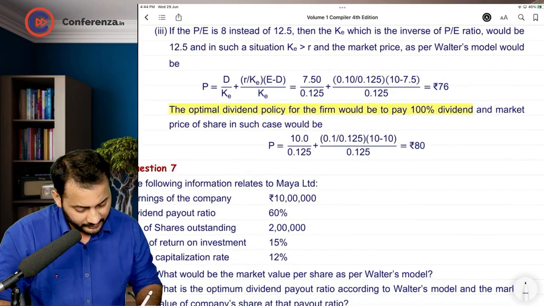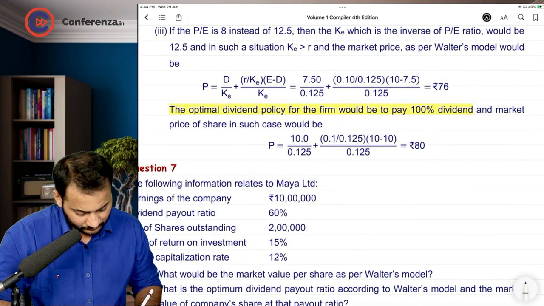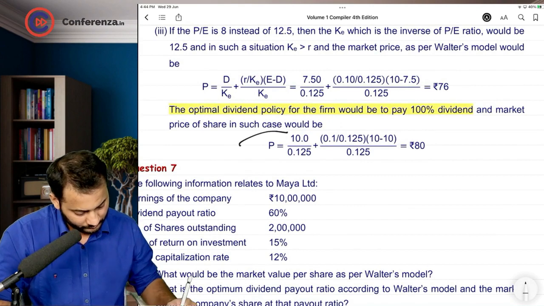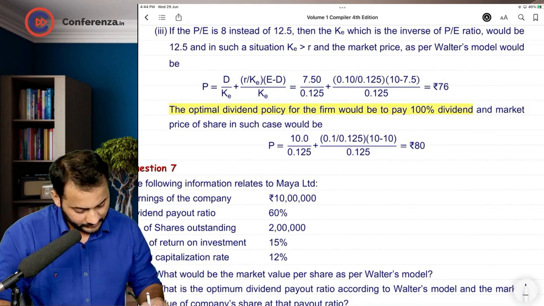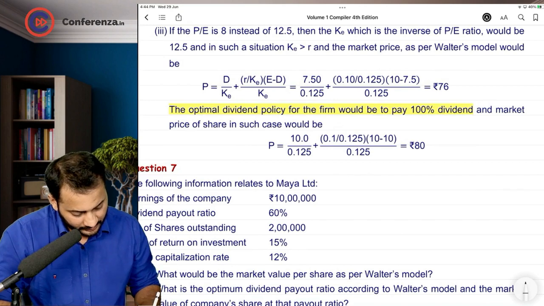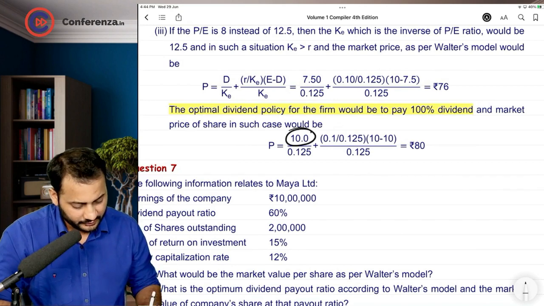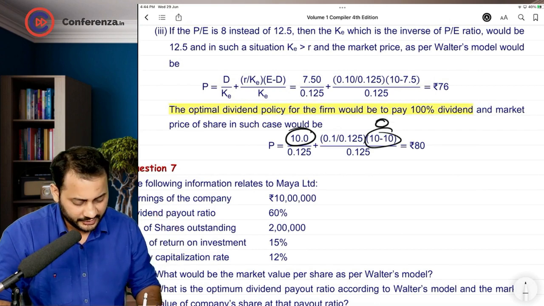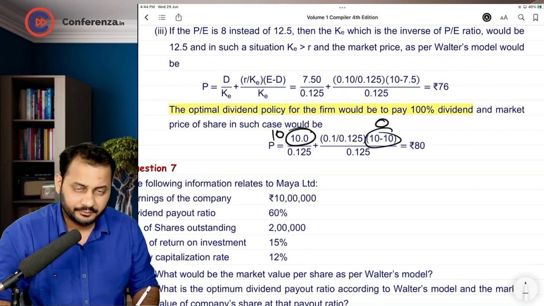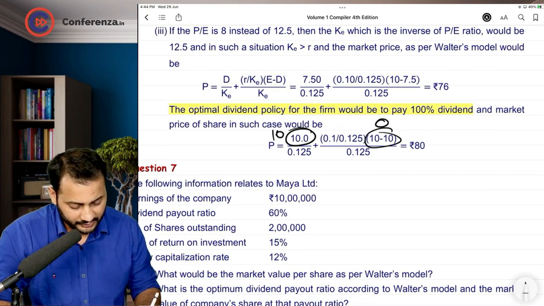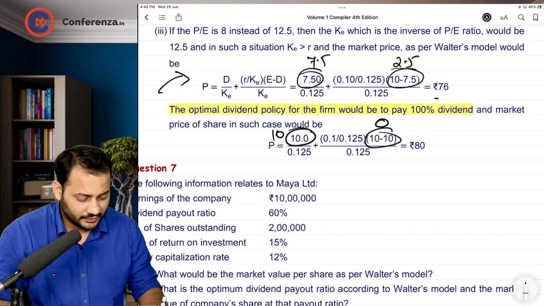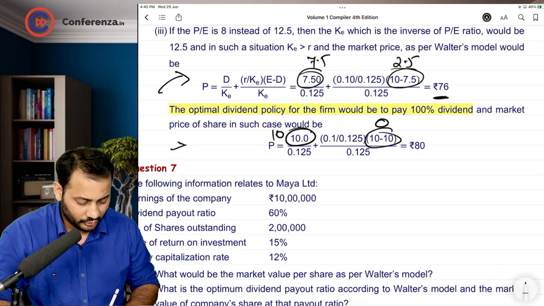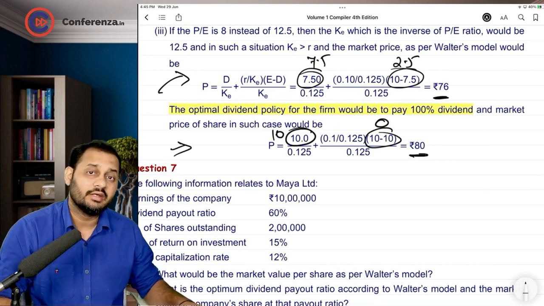So at 100% dividend payout ratio, this is dividend, this is 10 minus 10, 0. Everything has been paid, so nothing is retained. So retention is 0, dividend is 10. But in the previous case, dividend was 7.5 and retention was 2.5, and the market price was 76 rupees. When we follow the optimum payout ratio, we get a higher price, which is 80.